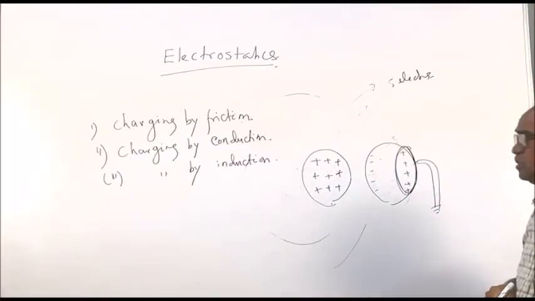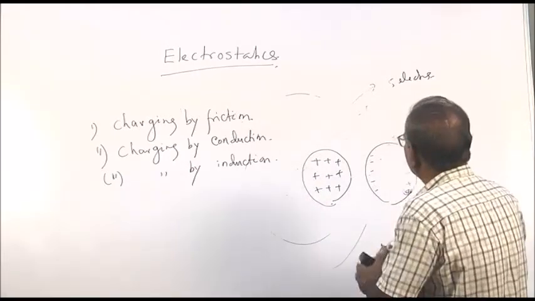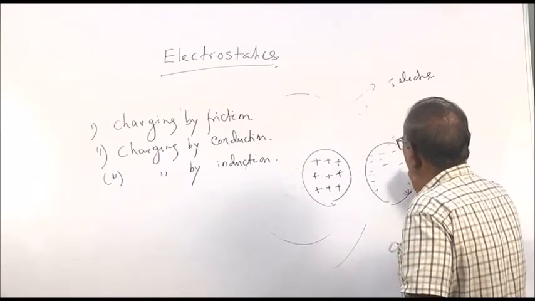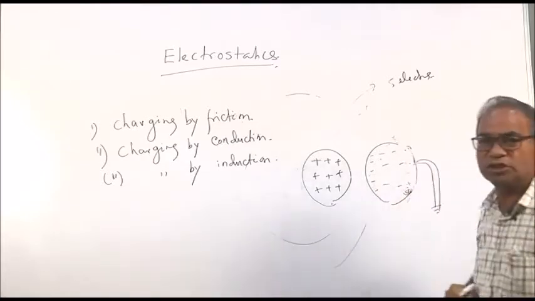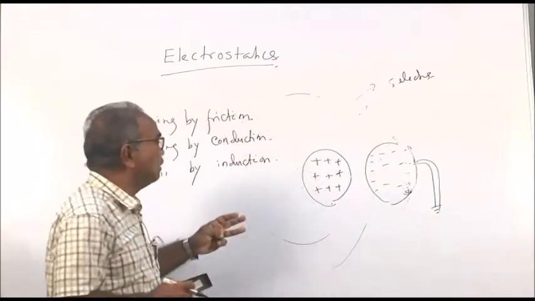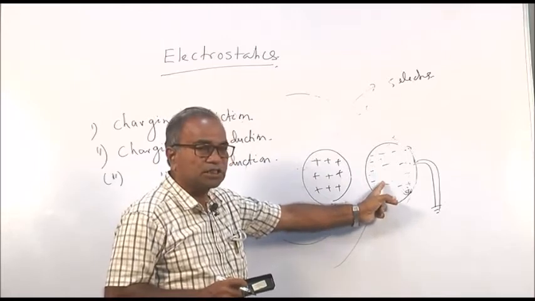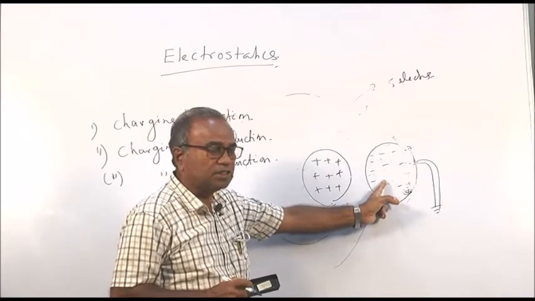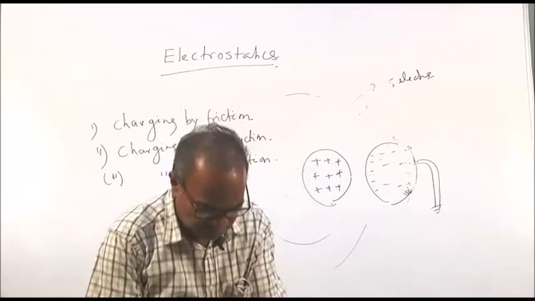So, as a result, you will see that after some time it will be completely negative charges. Negative charges then will be distributed over the uncharged body. So, a negative charge will be developed in this uncharged body. This is called charging by induction. Okay.